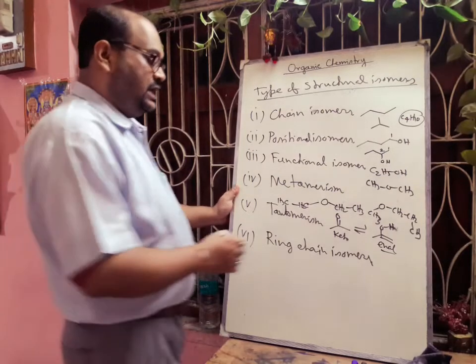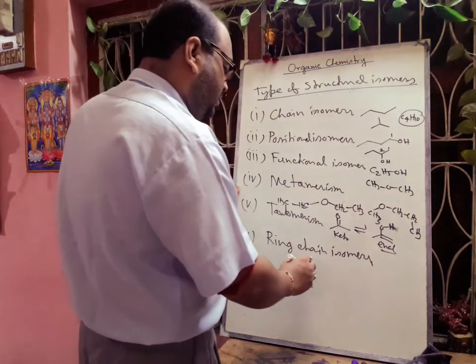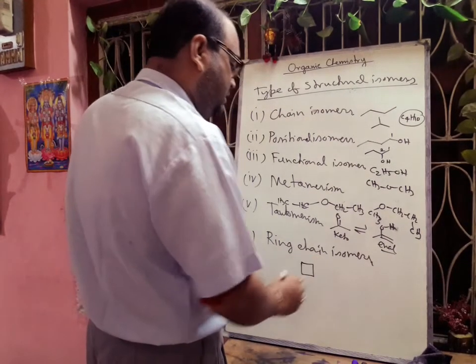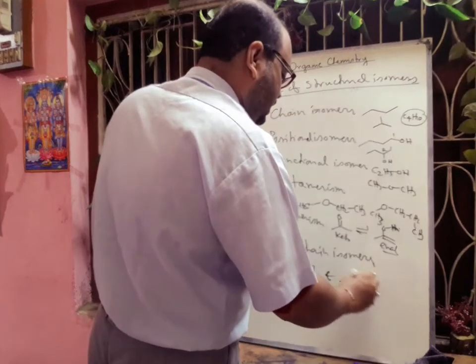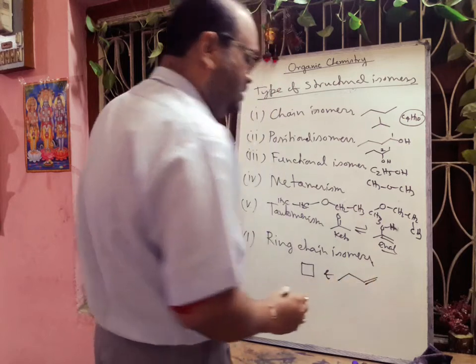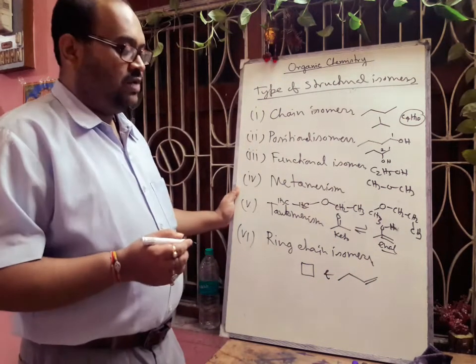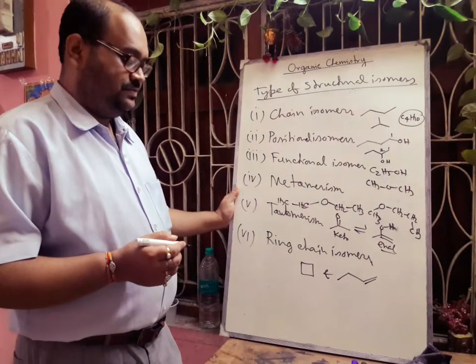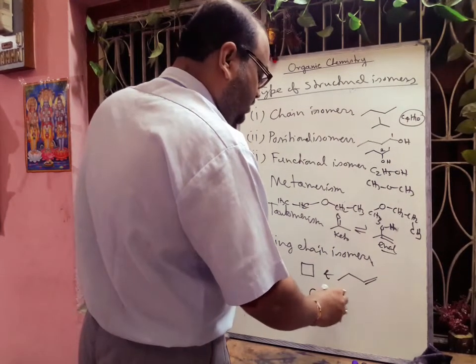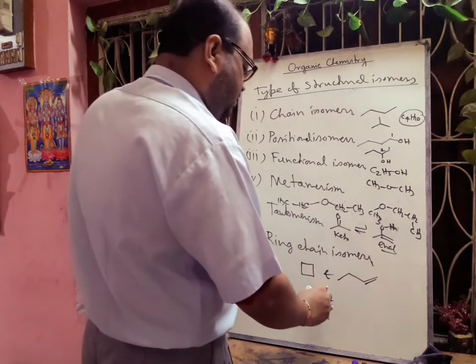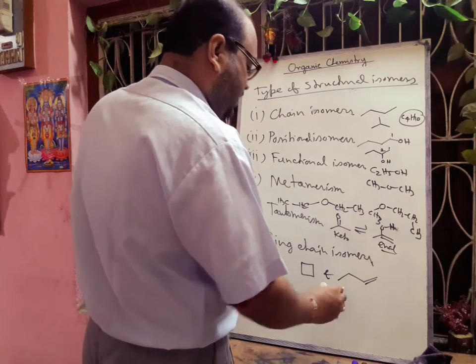And regarding the ring chain isomers, we can think about that this one is a ring, this is called cyclobutane, and another we can think about, this is called butene or 1-butene. Here if we calculate the number of carbon atom and hydrogen atom, okay, number of carbon atom is 4 and number of hydrogen atom is 8.